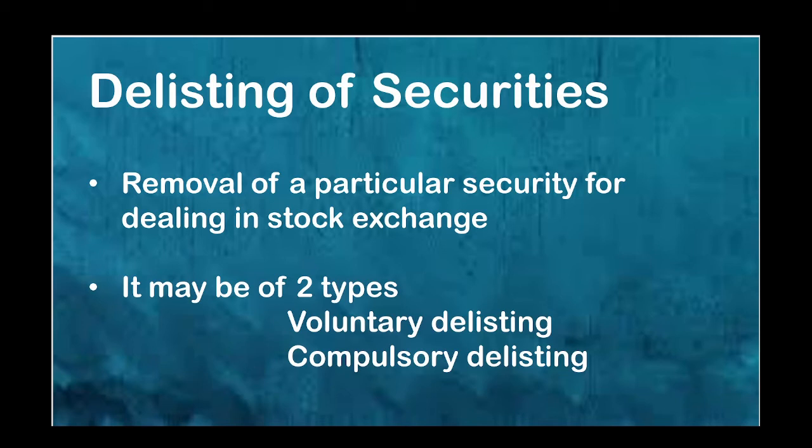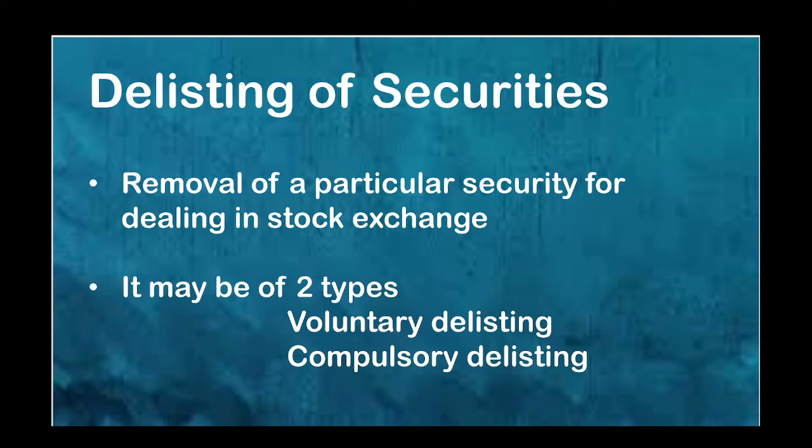then it will be a voluntary delisting. But there are some conditions for a company to be satisfied before voluntarily delisting from the stock exchange. That is, first one is the securities of the company have been listed for a minimum period of 3 years on any of the stock exchange. And the second one is an exit opportunity has been given to the investors for the purpose of which an exit price shall be determined in accordance with the book building process. So after these two conditions are satisfied, then only the company can go for the voluntary delisting.